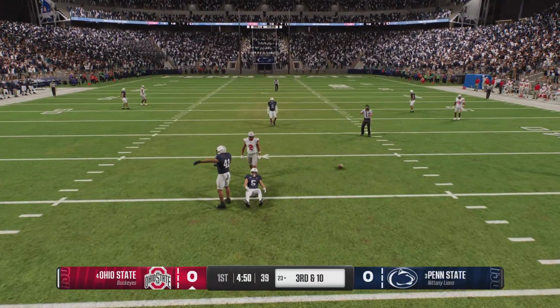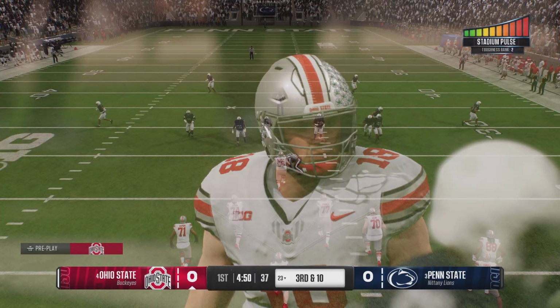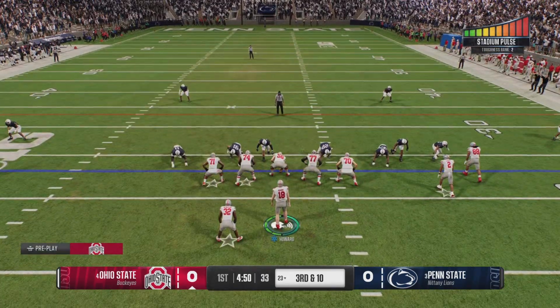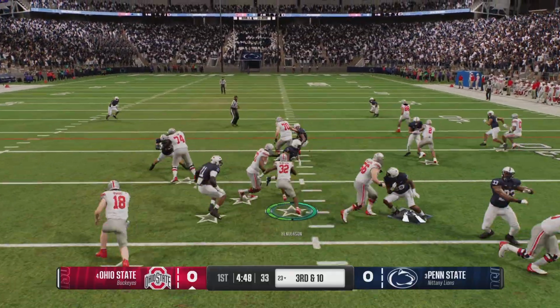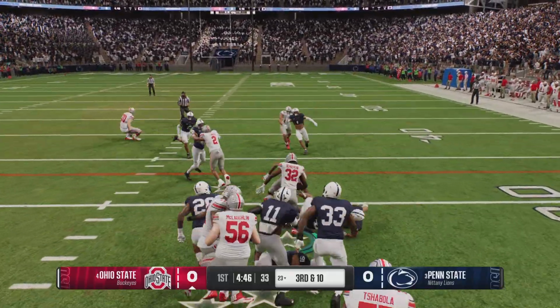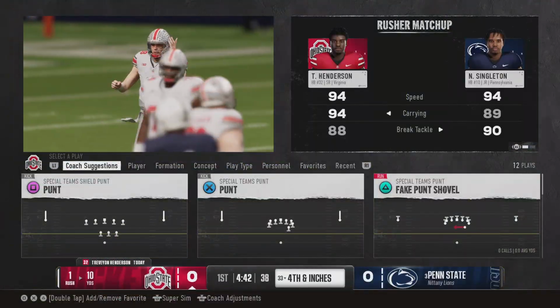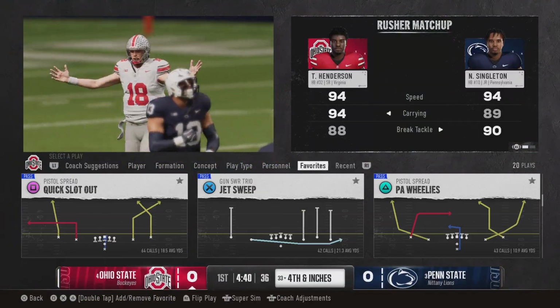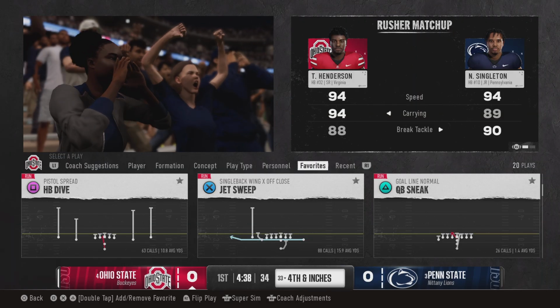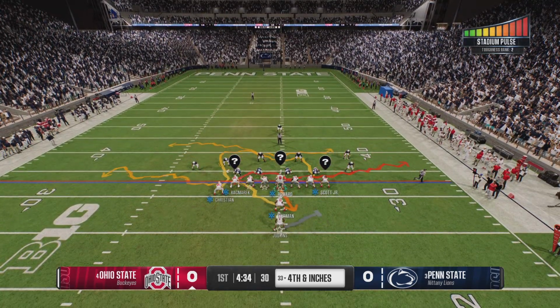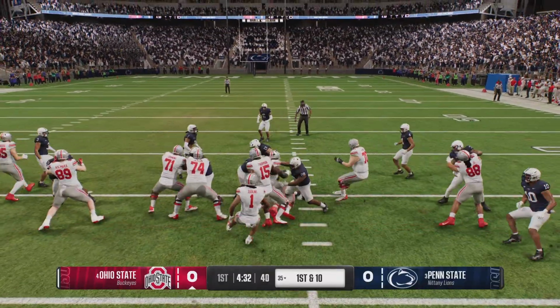The defender gets a hand in there to break the pass up. So 2 incompletions brings up a 3rd and 10 in the opening drive here. And the ball is handed off out of the shotgun. They make the stop just short of the marker. It's going to be 4th down and inches to go. He slipped through there, and the defense very fortunate he didn't come up with a 1st down. Now let's see what happens here on this 4th down play.